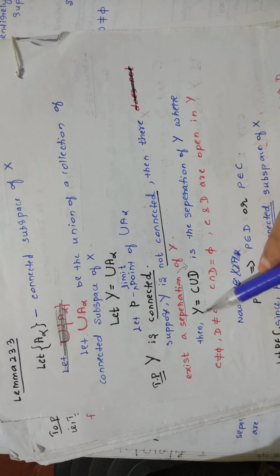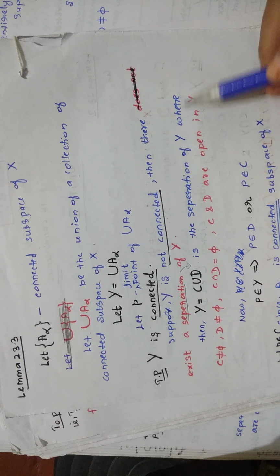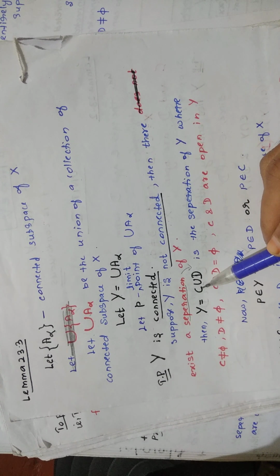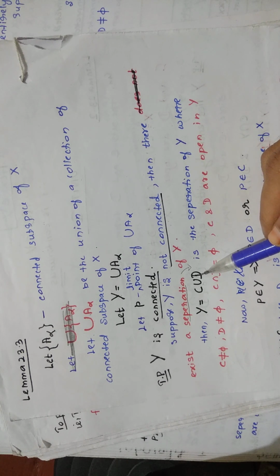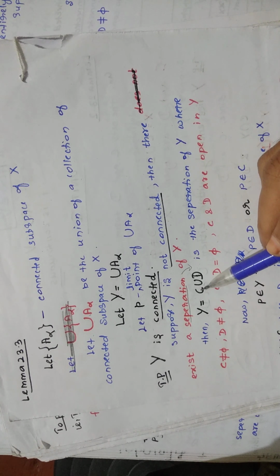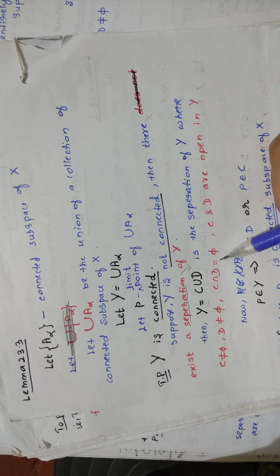Let us read it. Y equals C union D is the separation of Y, where C should not be empty and D should also not be empty. When you find the intersection of C and D, that should be empty. Why?